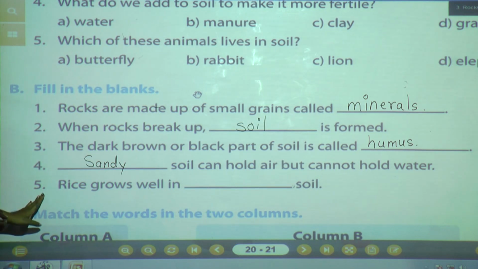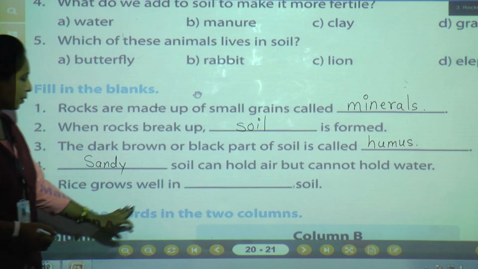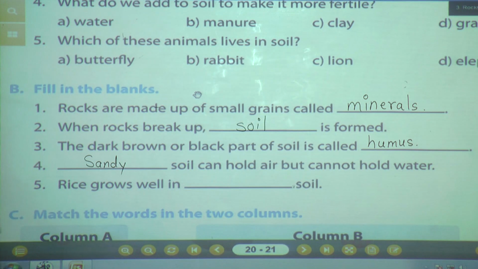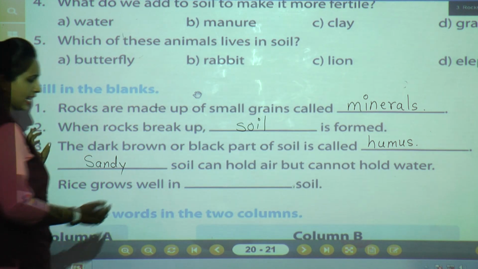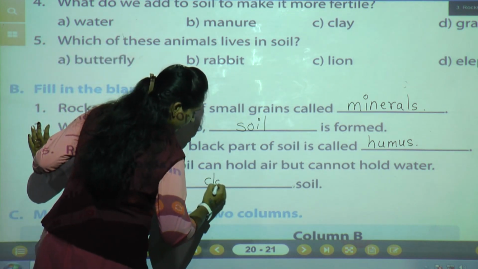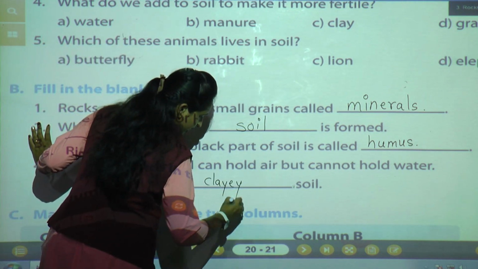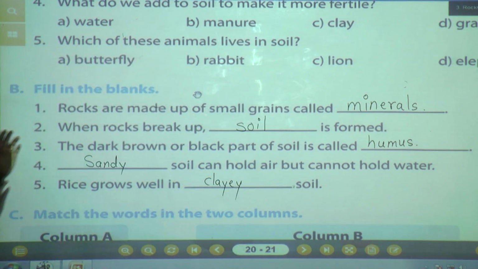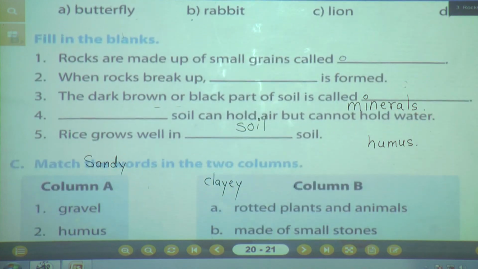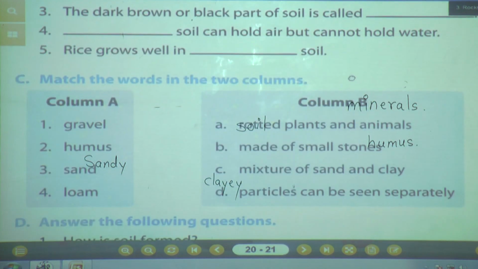Now we will see the fifth question. Rice grows well in dash dash soil. Now tell me, in which soil does rice grow well? Yes, we have studied clay soil. I have shown you with the example also. Do you remember, students? Clay soil. What is the spelling of clay soil? C-L-A-Y. Clay soil. Understood?